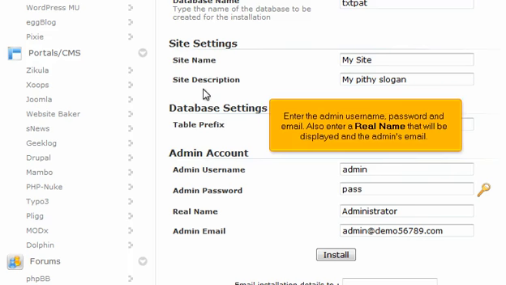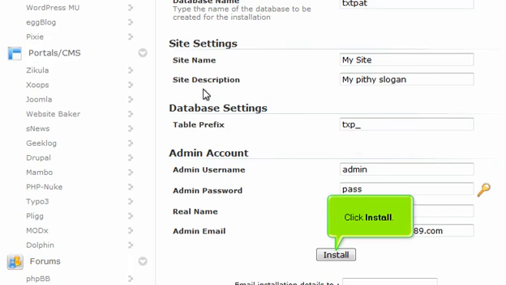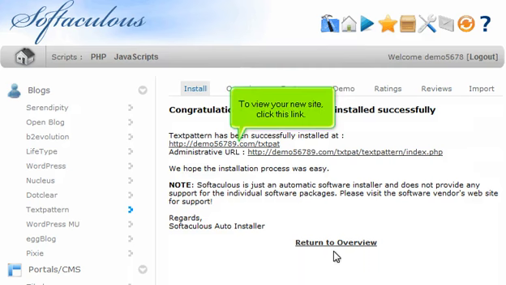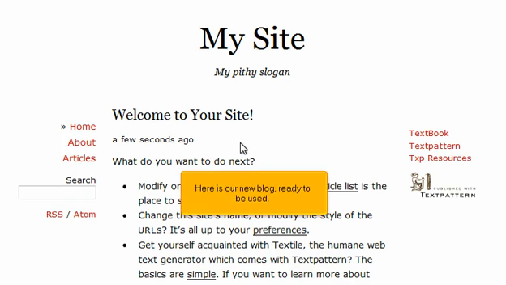Enter the admin username, password, and email. Also, enter a real name that will be displayed and the admin's email. Click Install. After a moment, the software will be installed. To share your new site, click this link. Here is our new blog, ready to be used.